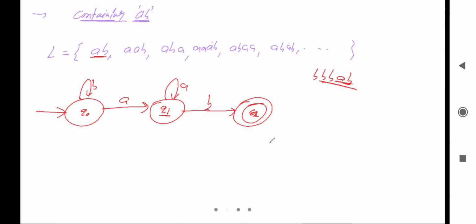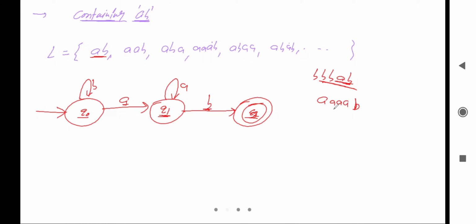Let's check. After single A, from the Q node we'll read A and go to Q1. On Q1 there can be multiple A or not? Yes, there can be multiple A. After that we'll read B and finally go to Q2. Q2 is the final state, and on the final state it is accepting.